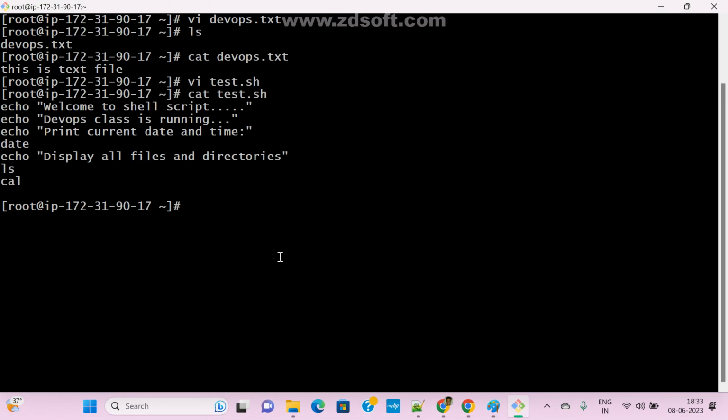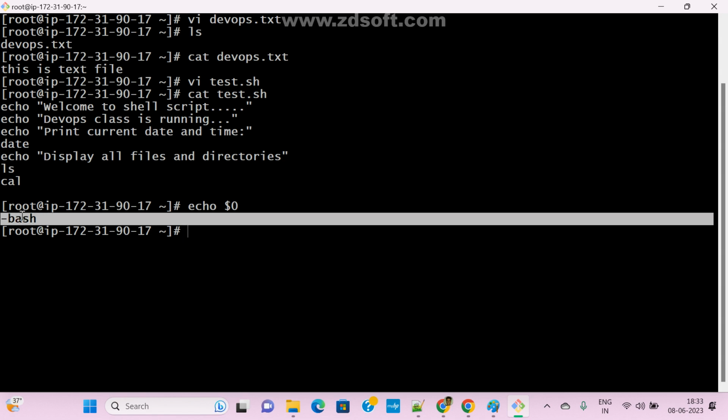So how do I know which shell is running? The command is dollar echo dollar 0. Now see here, what is the default shell? It is bash only. If you want to see it, this is the command: dollar 0 will print the default shell. What is the default shell here? Bash only.